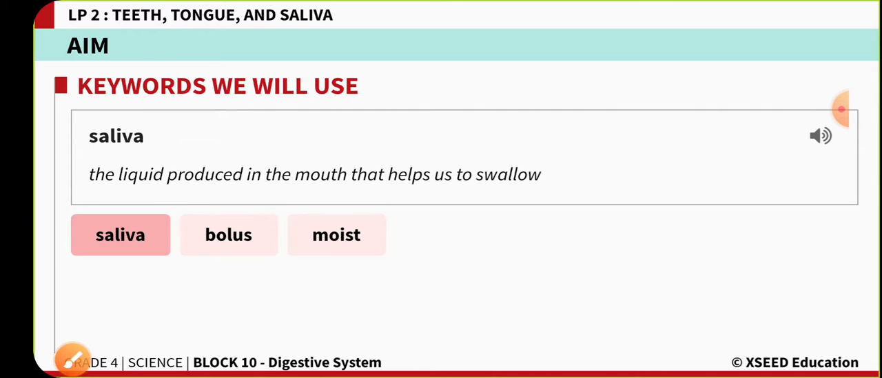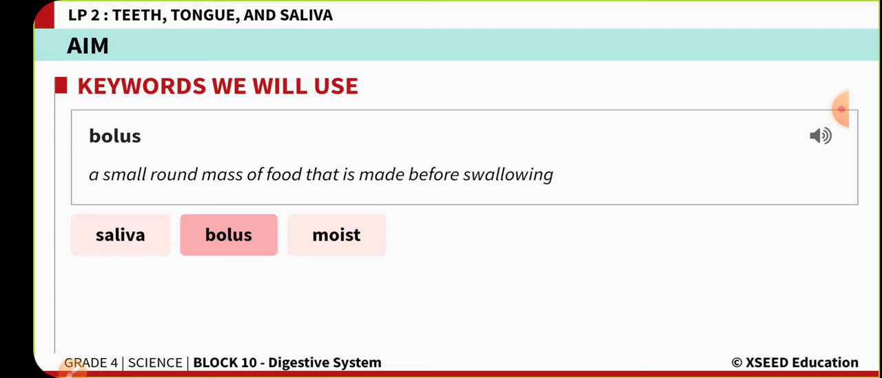So saliva means it is a liquid that is produced out of the mouth and that helps in the swallowing the food material. It's a liquid that is oozed out in our mouth and helpful in the swallowing of food material.